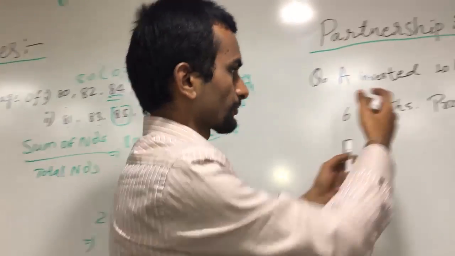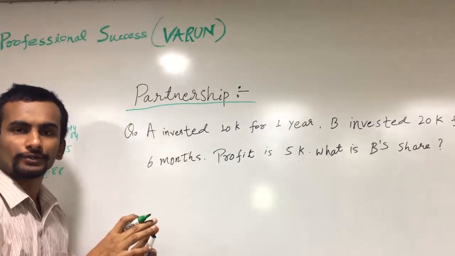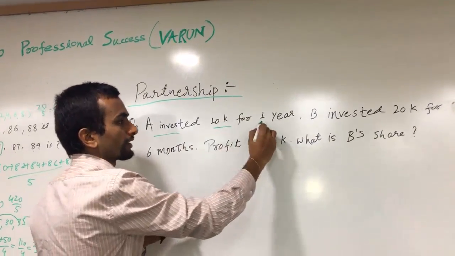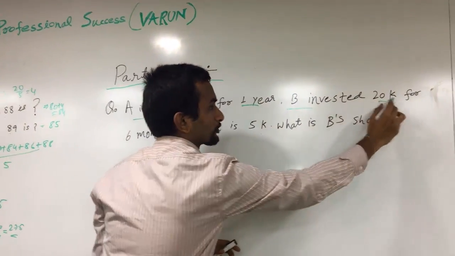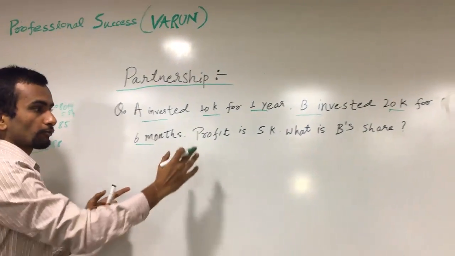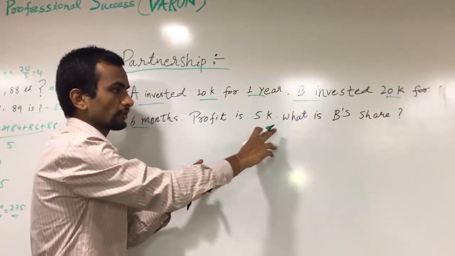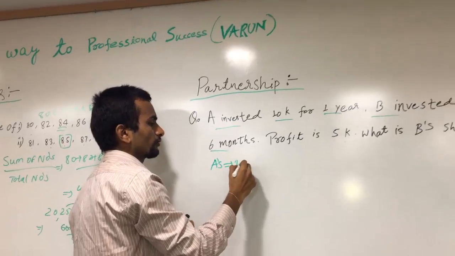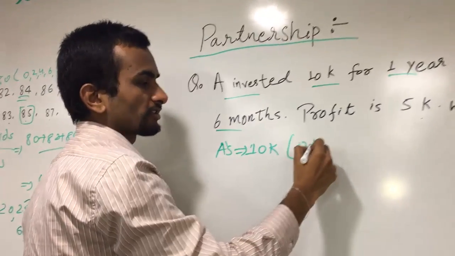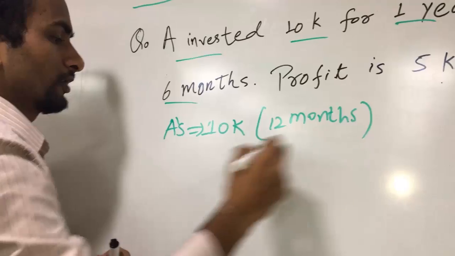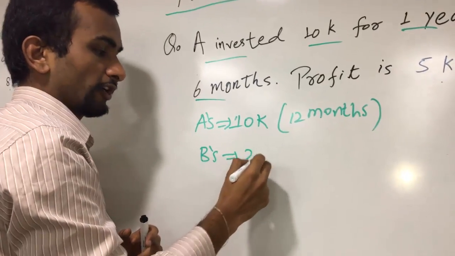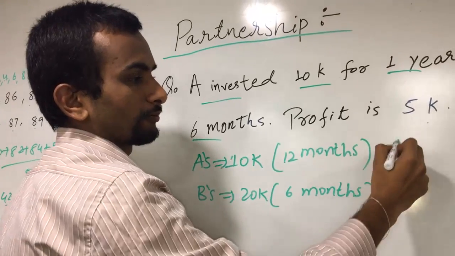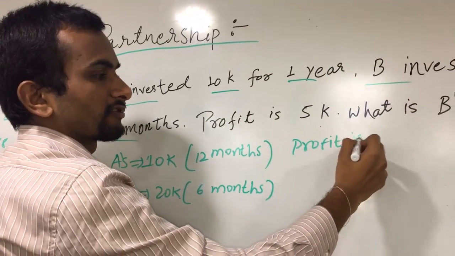Next, let's go to partnerships. So there are 2 friends or 2 persons, A and B. They have invested something. A invested 10k for 1 year and B invested 20,000 rupees for 6 months only. The profit is 5k, that is 5,000. What is B's share? So A's is 10k for 1 year, that is 12 months. B's is 20k for 6 months. Profit is 5k.